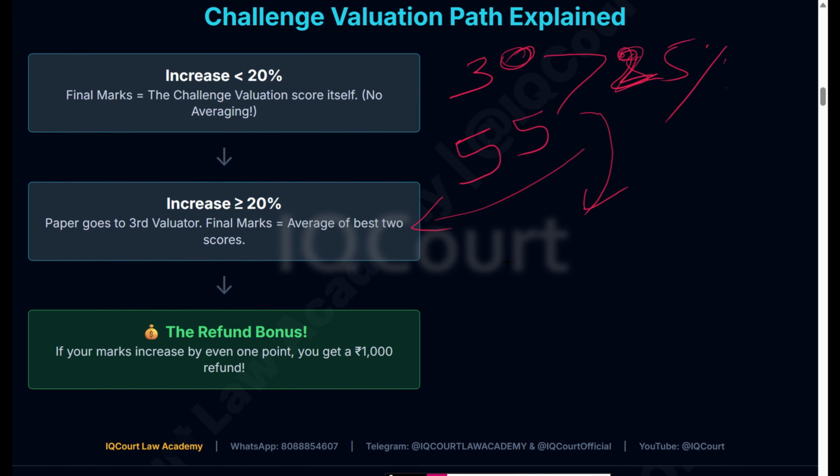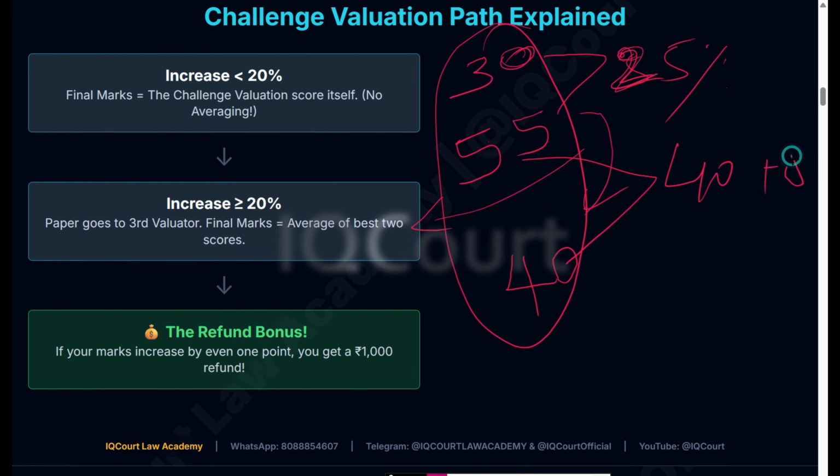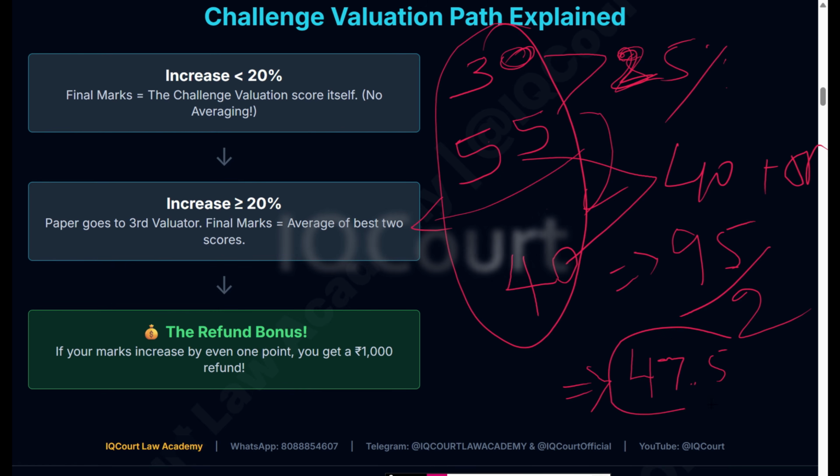The third evaluator, for example, gives you 40 marks. Then they will take the better two marks out of these three. Take 40 and 55, that is 95 marks. Then divide by 2: 47.5 marks. Correct? You will get these marks.